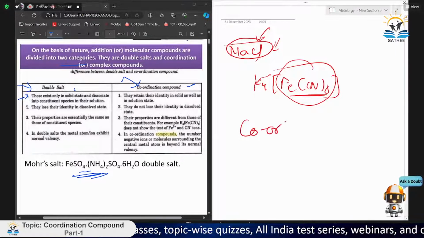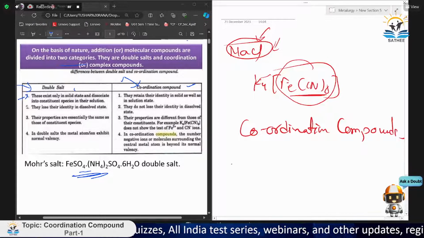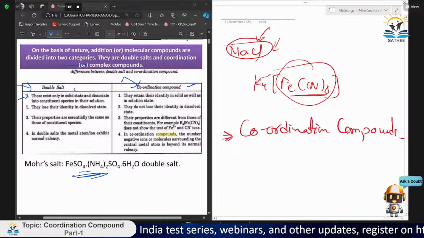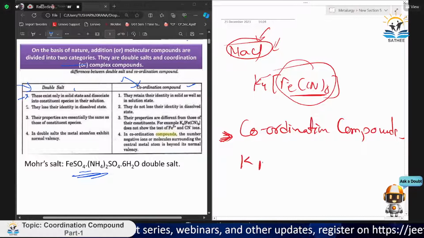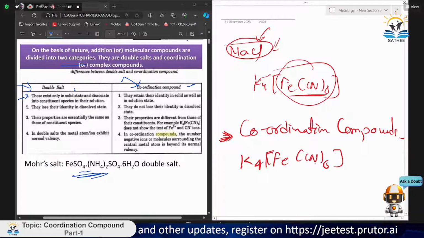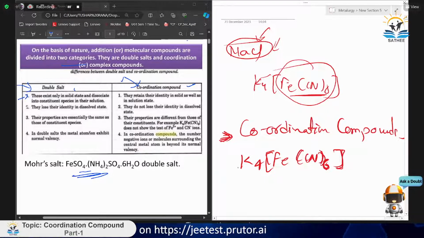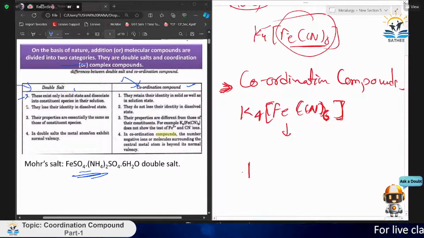Firstly, I mark here coordination compound. I'm taking this example more seriously because we will discuss coordination compounds only in this chapter. So for example, K4[Fe(CN)6]. It is a very important compound also. You also have to learn this. In the nomenclature part, you are required to find the nomenclature of this compound. There will be separate terms. It does not show the test of Fe2+ and CN- ions. That is what I was trying to say, because if it were to dissociate, it would dissociate like this: 4 times K+ and [Fe(CN)6].